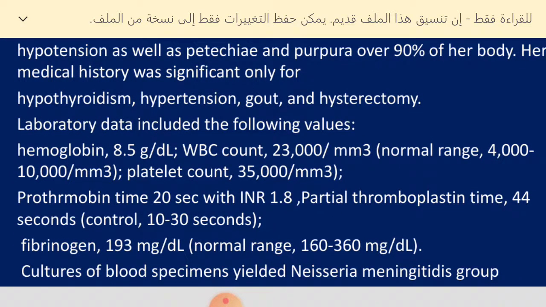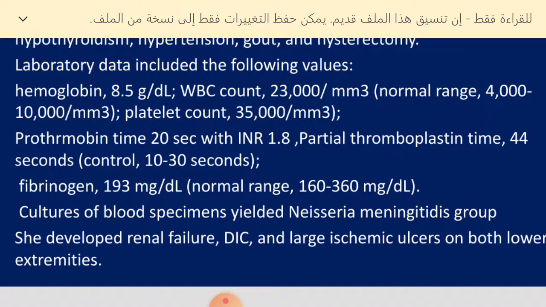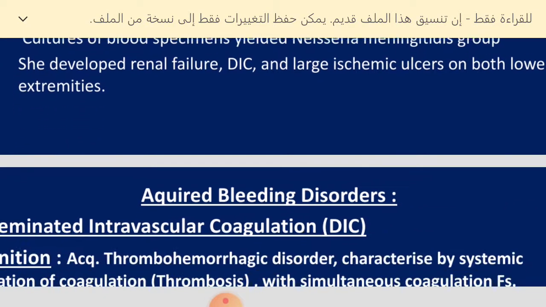Laboratory data included the following: she had anemia, elevated white blood cells, and a low platelet count. Prothrombin time was prolonged, 20 seconds, with INR 1.8. PTT again is prolonged. The fibrinogen is a little bit lower, borderline normal, and the culture of the blood specimen yielded Neisseria meningitidis group. She developed renal failure, and she had large ischemic ulcers on both her lower extremities, and the suspicion of DIC was raised.